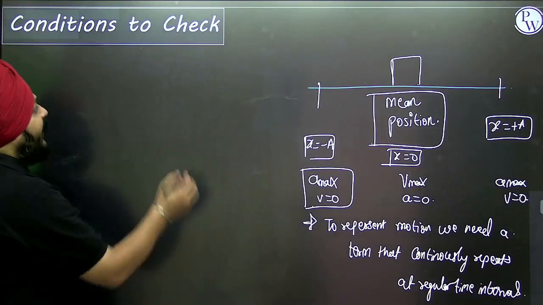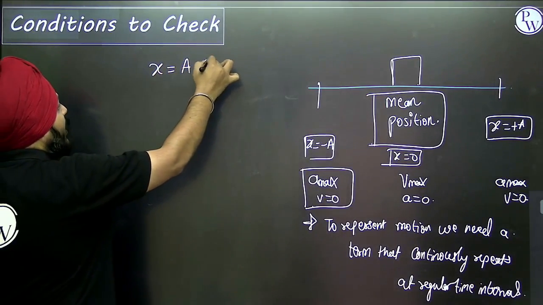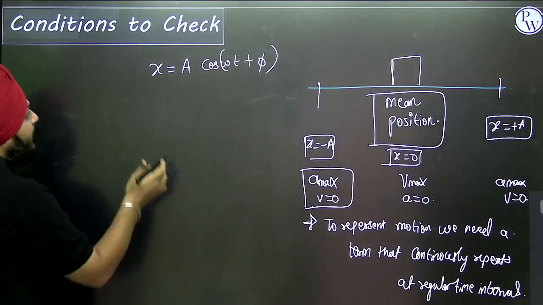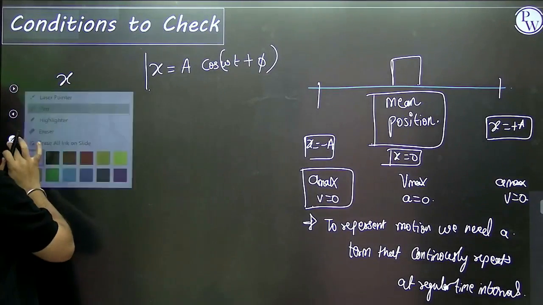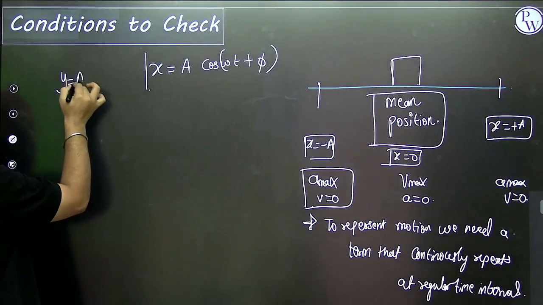That's why we define the equation of SHM, x is equal to a cos of omega t plus phi. Or if it is performing in the y direction, then y is equal to a cos of omega t plus phi.